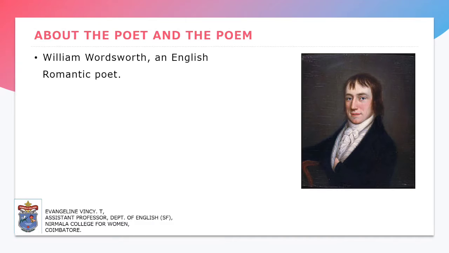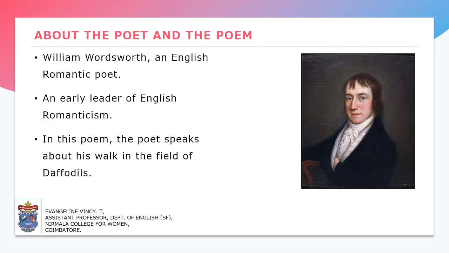William Wordsworth is an English romantic poet, and he is an early leader of English Romanticism, who was born on 15th April 1802. In this poem, the poet speaks about his walk in the field of daffodils. This is a reflective poem which expresses the joy after taking a pleasure walk in the field of the daffodils.